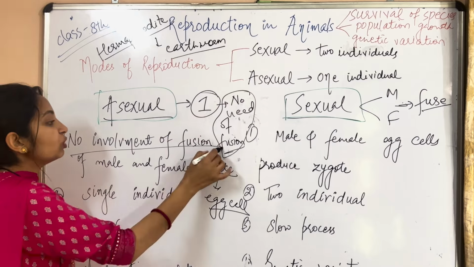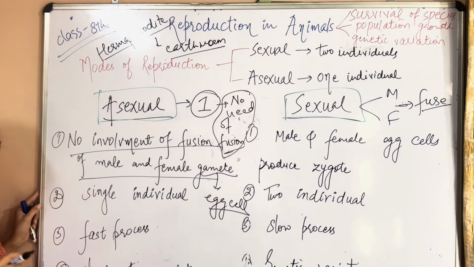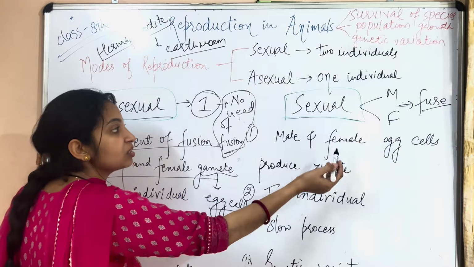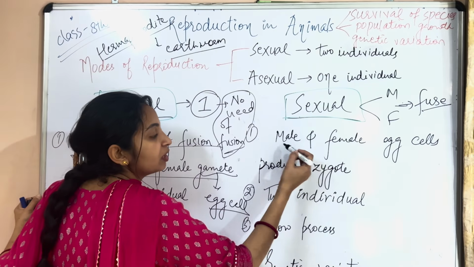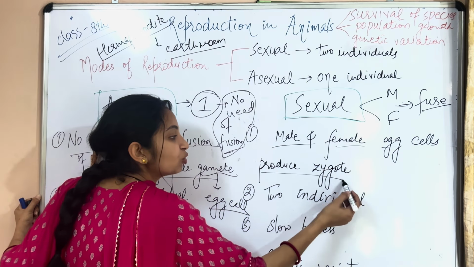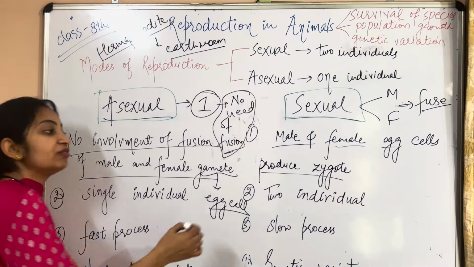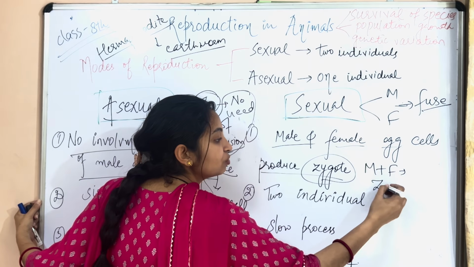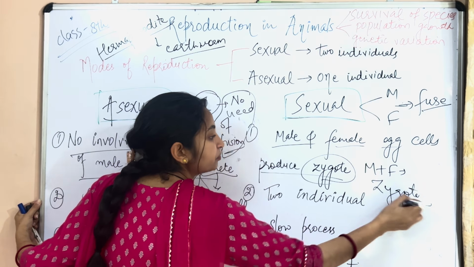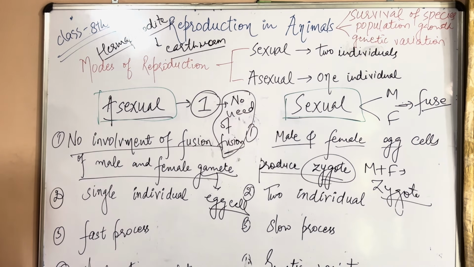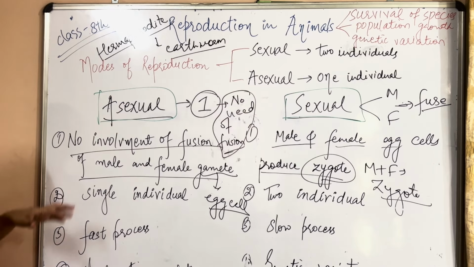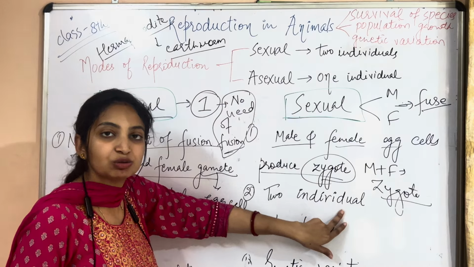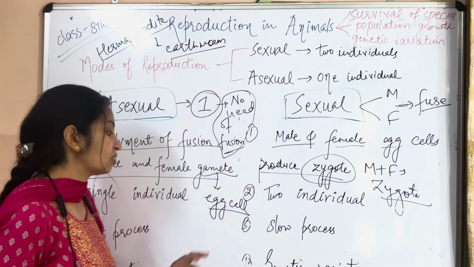So in asexual, no involvement or fusion of male and female gamete. Obviously, in sexual reproduction, there are two individuals, different sexes, male and female. So male and female egg cells produce zygote here. This is the very first stage. The fusion of male and female gives you zygote. Next point, already we have discussed, the single individual is involved. In sexual, two individuals, one male and one female is involved.